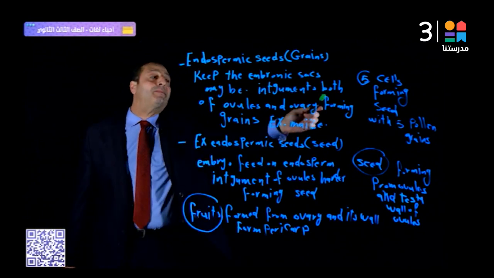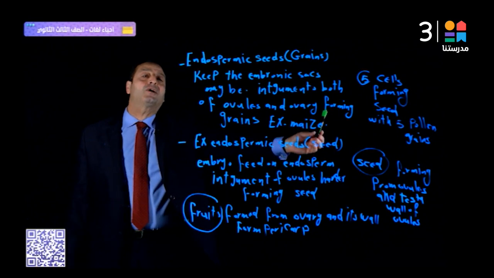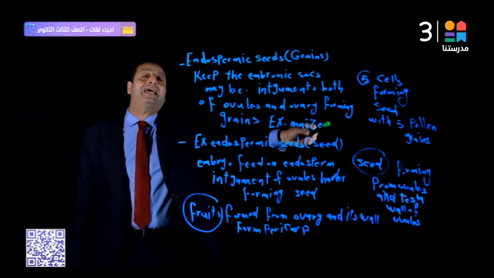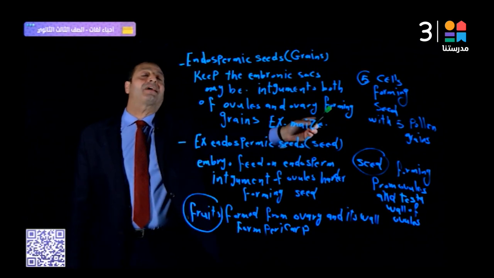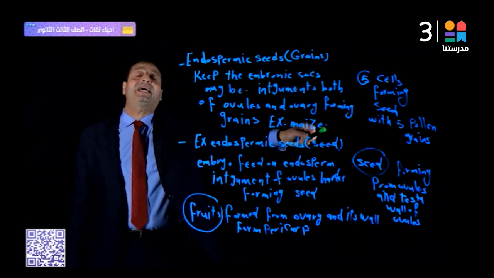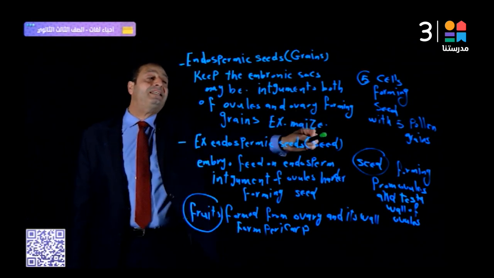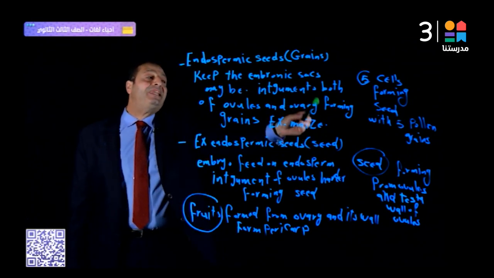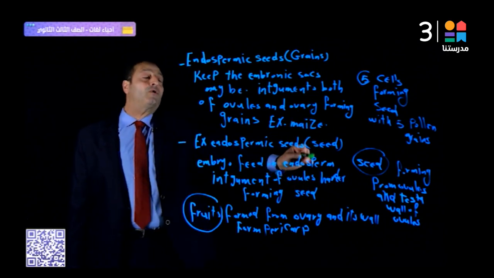Each seed is formed from 5 nuclei. Where are the 5 nuclei? One male nucleus fused with the egg cell, forming 2N, okay. And the other male nucleus fused with the embryonic sac, forming 3N. So the total number is 5 nuclei forming the seed, and each one of them needs one pollen grain to fertilize it. That's right. Okay?